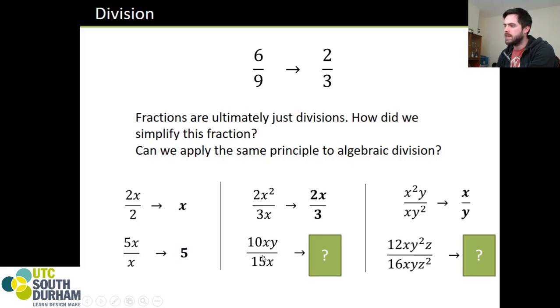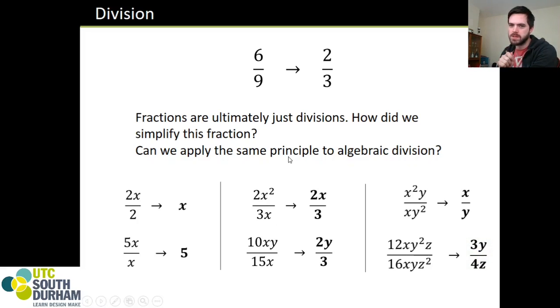10 over 15, the x's and x's cancel out. 10 over 15 gives us 2 over 3, so we are now looking at 2y over 3. This one's a little bit trickier, but again, think about your algebraic fractions if you don't know about it already. Divide by 4 here. This will give us 3/4. These x's are both going to cancel out with each other. There's one more y up here, so there's going to be a y on the top. There's one more z on the bottom, so there'll be 1z left on the bottom. 3y over 4z.